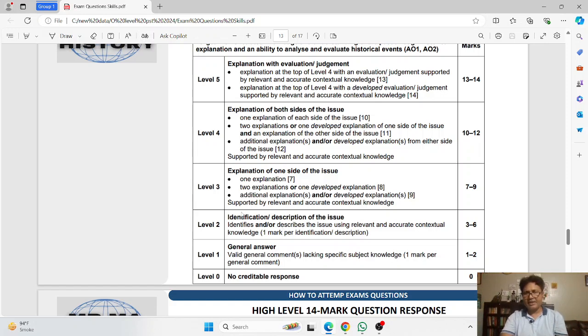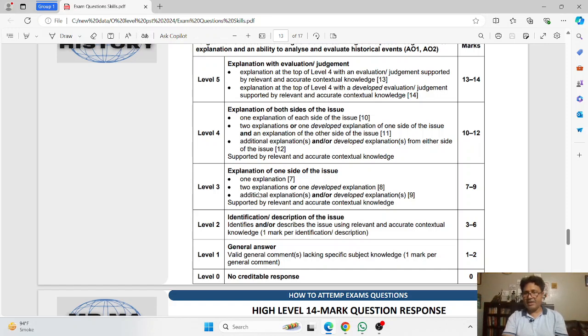Now coming to level 3, at this level, the candidate starts explanation of one side. This means one explanation. If the candidate is able to give one explanation, not developed, only explanation, the candidate is eligible for 7 marks. But in case of 2 explanations or 1 developed explanation, the candidate is able to achieve 8 marks.